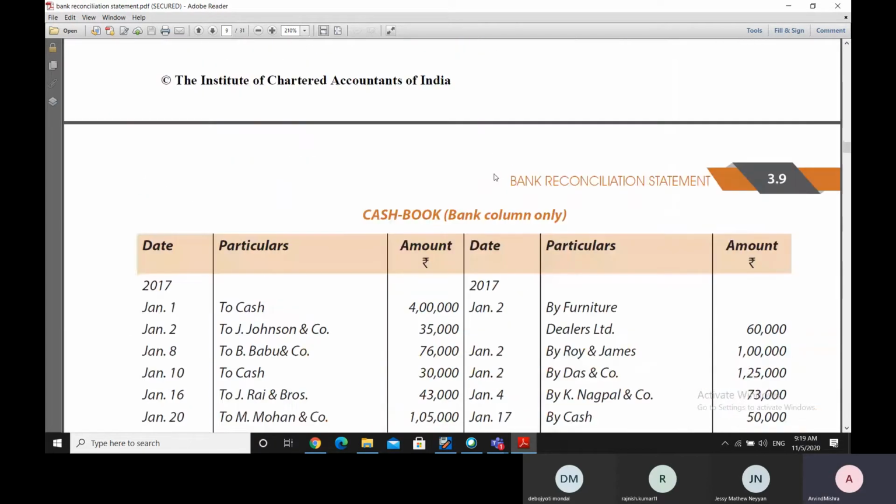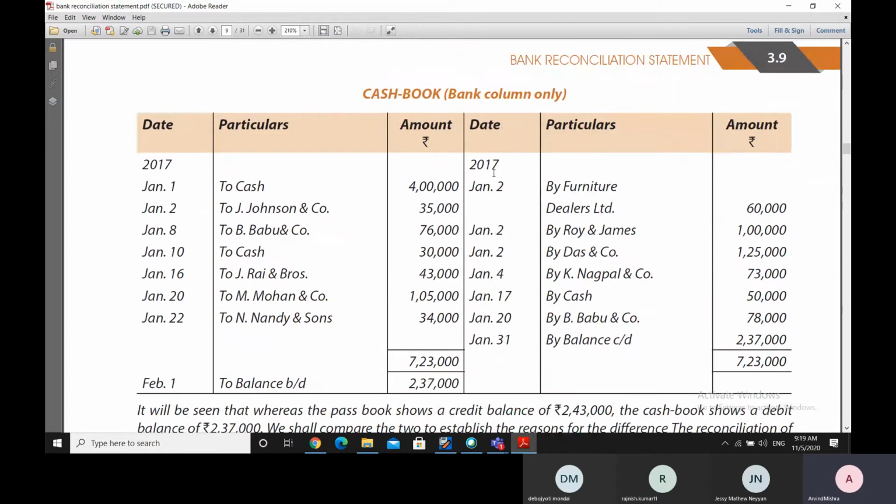On the other hand, if you look at the cash book, the cash book will be debited when the money is deposited either in the bank or in our cash. Here we are seeing only the bank column.